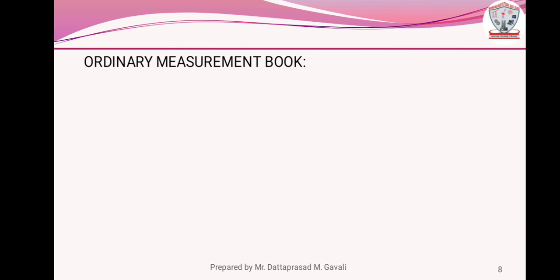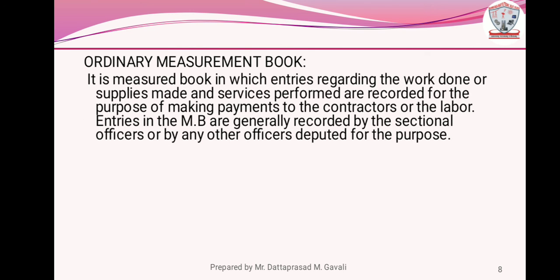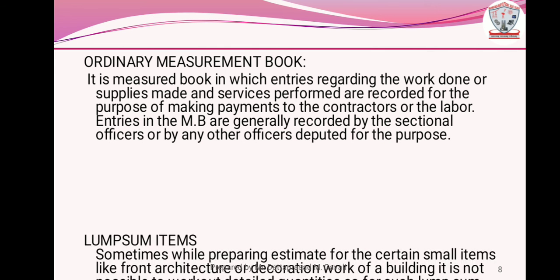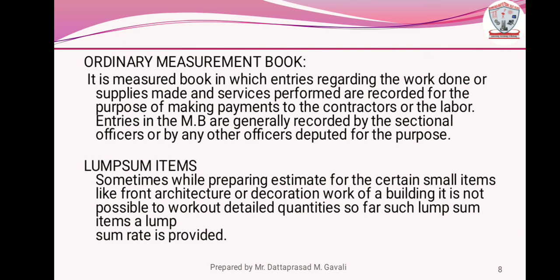Ordinary measurement book. It is a measurement book in which entries regarding the work done or supplies made and services performed are recorded for the purpose of making payments to the contractors or laborers. The entries in the measurement book are generally recorded by the sectional officers or by any other officers deputed for this purpose.